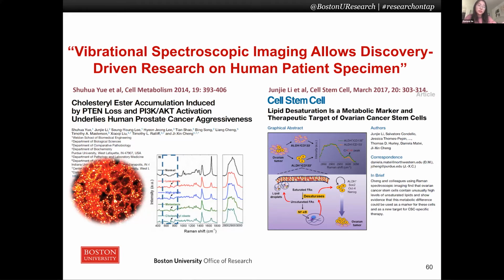By comparing the lipid droplets in the CH region, the unsaturation level can be quantified by hyperspectral SRS. A high unsaturation level of the lipids was found in ovarian cancer stem cells, and lipid desaturase inhibitors can inactivate the pathway that regulates the expression of lipid desaturases and the ovarian cancer stem cell stimulus.